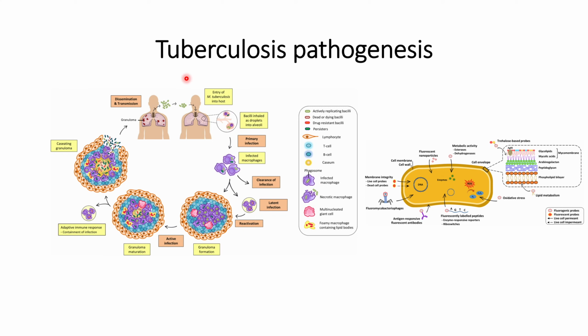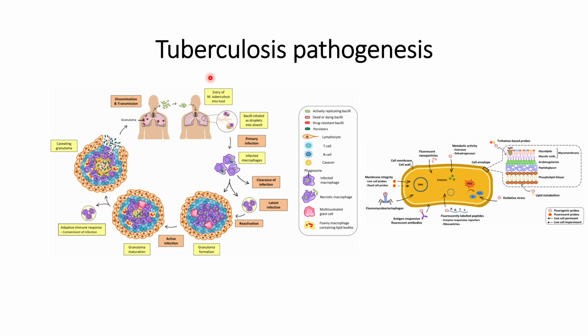In this video, we will discuss tuberculosis pathogenesis. So, what actually happens in tuberculosis? Tuberculosis is an airborne disease. It spreads from one individual to another individual through air.